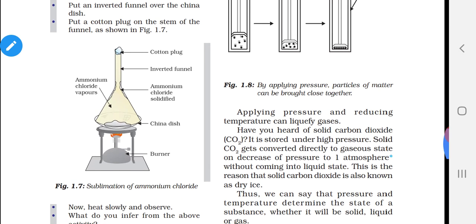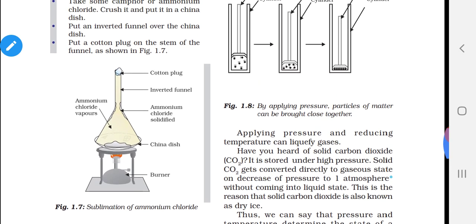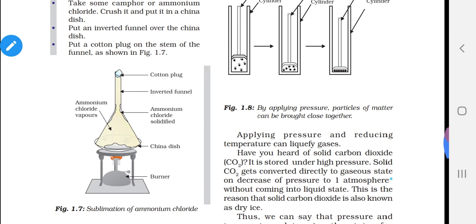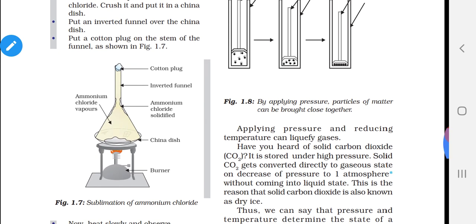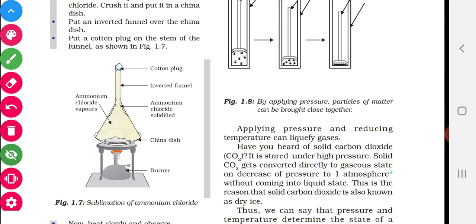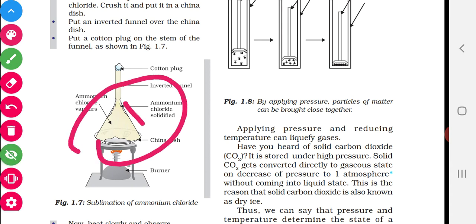The gas cannot go out because it is plugged with the cotton. So it will be deposited on the inner side of the funnel. So here two processes are taking place. The first one is sublimation, the second one is deposition.